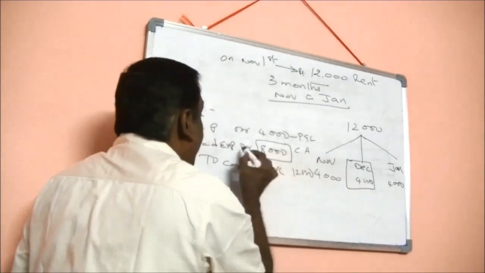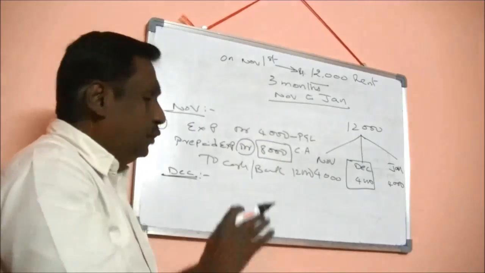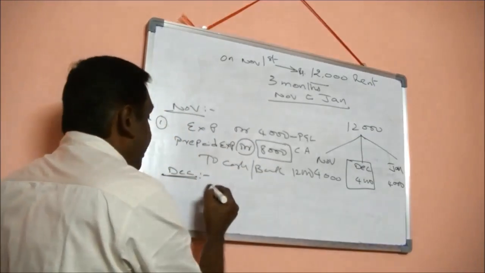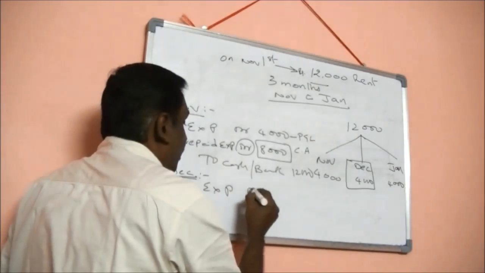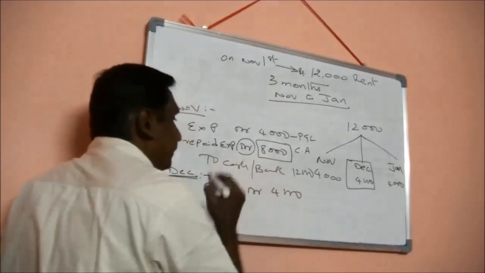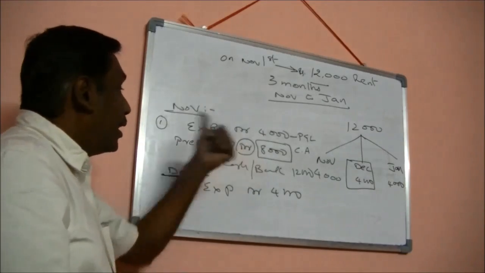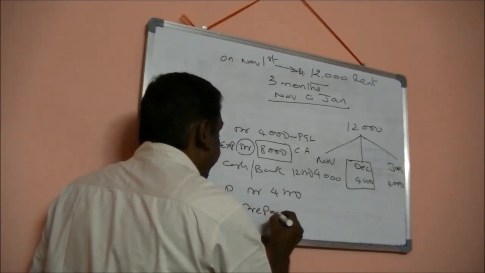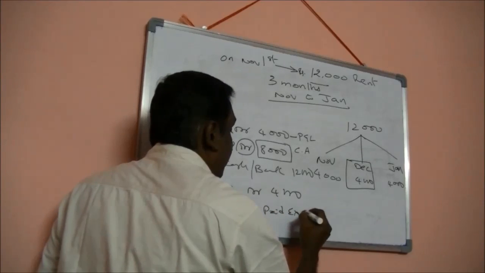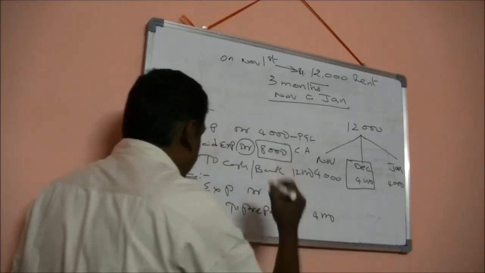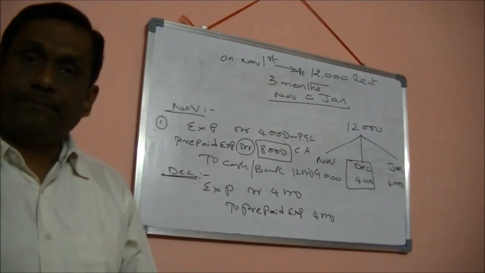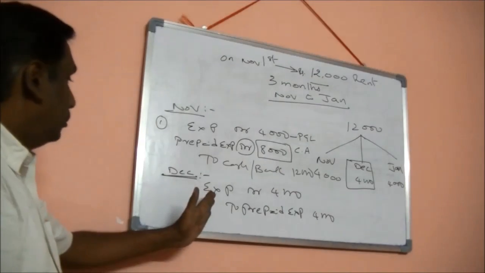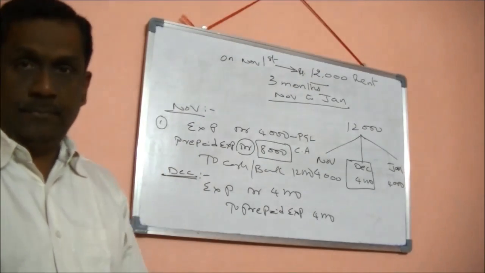So this was already debited in prepaid account. To reclass from prepaid to expenses, I need to debit expense account 4,000, and I need to credit my prepaid expenses 4,000 in the month of December. You got my point? Now the December entry is over.